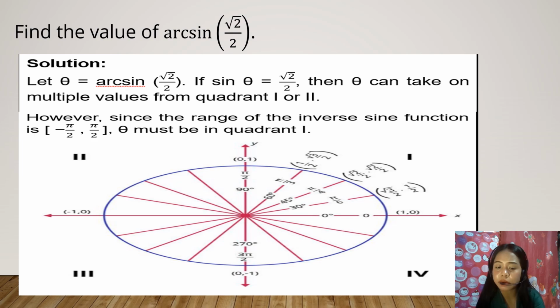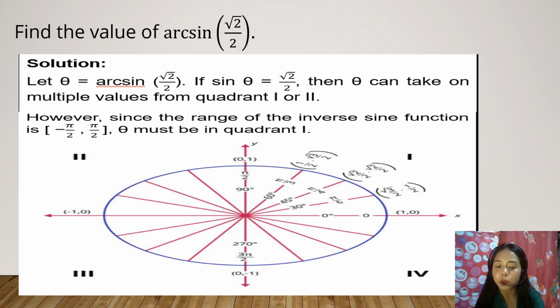Nagets ba? Okay, so in the unit circle, find two angles whose sine is square root of 2 over 2. Unsa man na siya? Ang quadrant 1 o quadrant 2. Kaya diba sa quadrant 1 kana siya, radian na pi over 4, tapos ang angle niya is 45 degrees. Diba? That is equal to square root of 2 over 2.